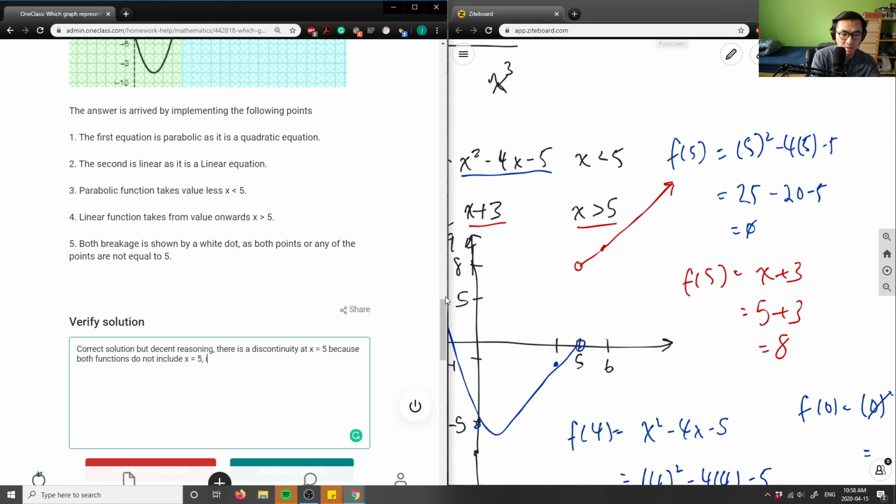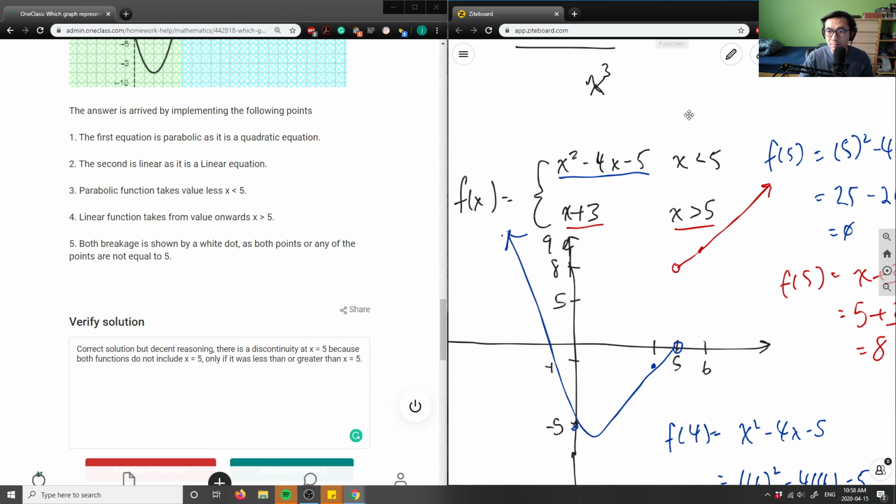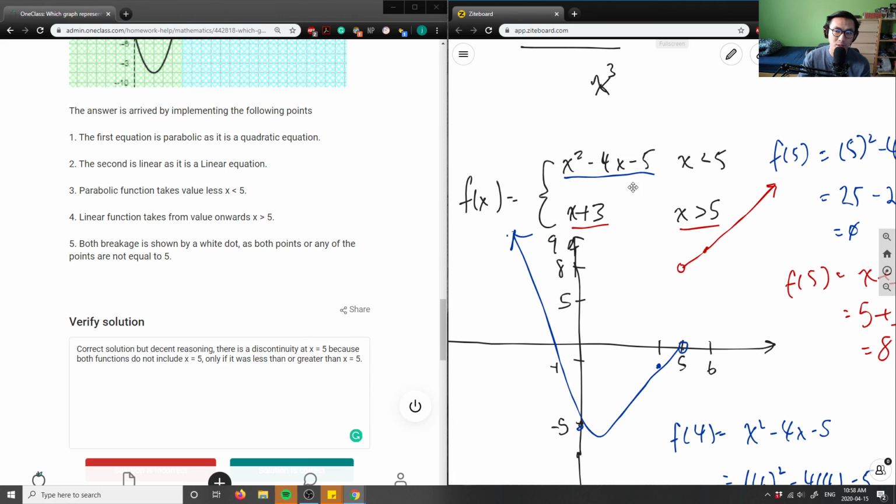It's only if it was less than or greater than x equals 5. Because if you look back at my function here, f of x is x squared minus 4x minus 5 if x is less than 5, and x plus p if x is greater than 5, right?